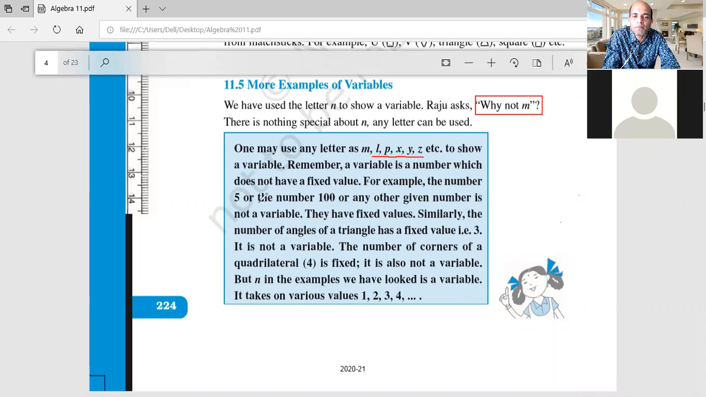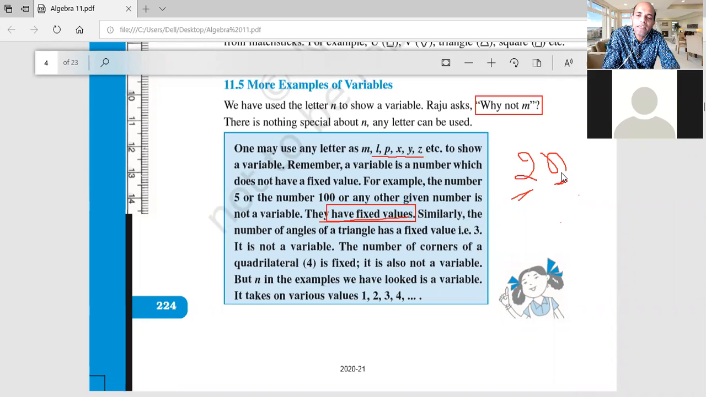For example, the number 5 or the number 100, any number, is not a variable. They are fixed values. As I told you, suppose we write 2n. Here n is the variable, but 2 is not a variable. 2 is a constant, a fixed value. The value of 2 will always be 2. It cannot change.